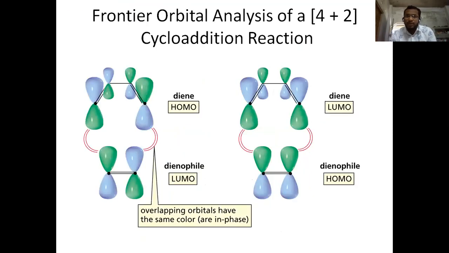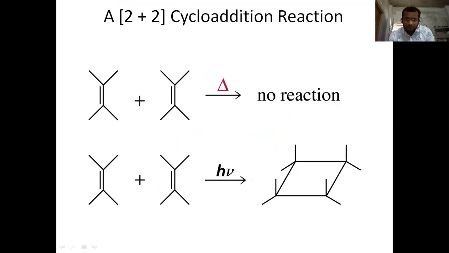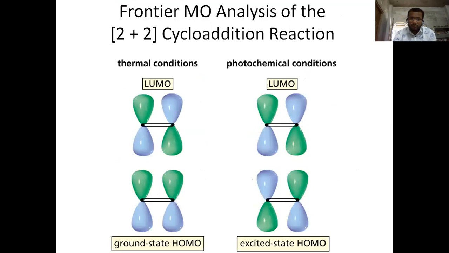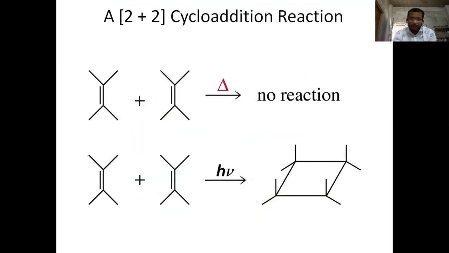This is the FMO analysis of the 4+2 cycloaddition reaction, where we can see what the LUMO and the HOMO are for the reaction. Here is the 2+2 cycloaddition reaction. In thermal there is no reaction. In photochemical the reaction will happen.